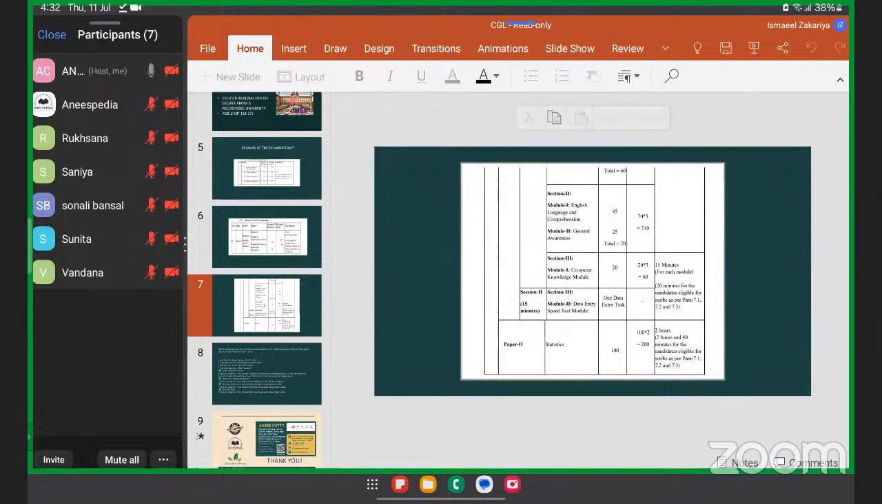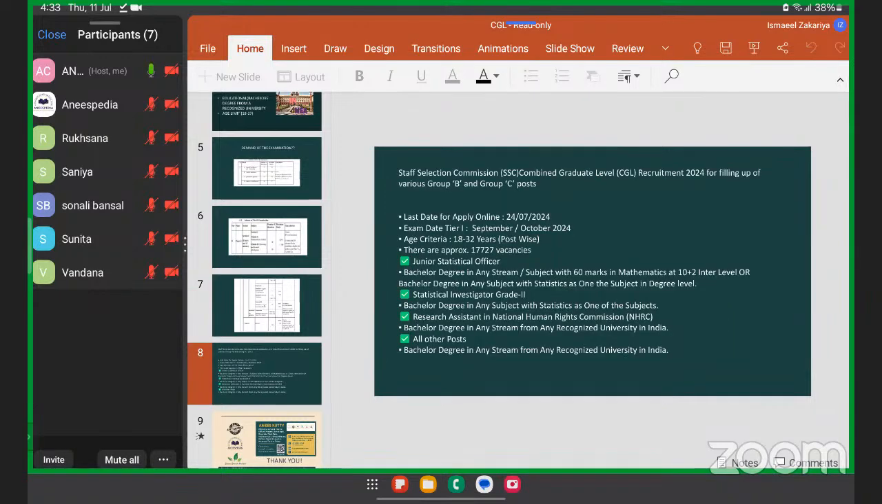The next is section 3, which is about the computer knowledge module. Here you can refer to any computer knowledge book, and there are 20 questions, 60 marks. This is much doable, but again here time is very less. So time plays a very crucial part here. Section 3 also has the data entry speed test, which is a typing test. This again comes with practice. We'll be helping you with this also. And those who have specialization in statistics can apply for paper 2 itself.